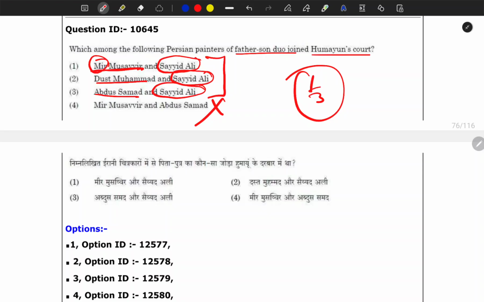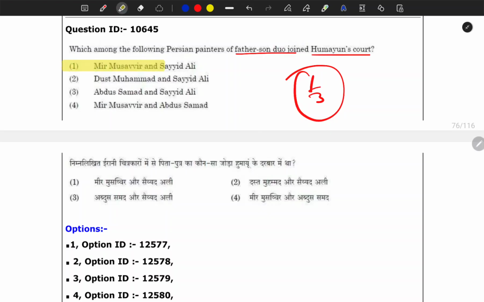because he was called Mir Sayyid Ali, and maybe it is associated with some prophethood, some kind of saintly person. But the way you think will help you, and this is how I thought in the exam, and this was the correct option.